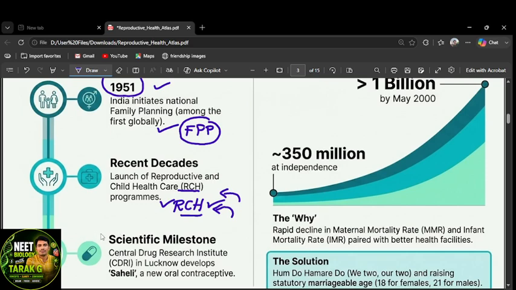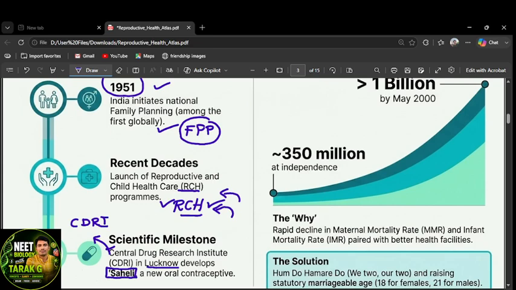Here is CDRI, a very important abbreviation. CDRI is the Central Drug Research Institute, located in Lucknow. Their contribution: they developed the non-steroidal contraceptive pill named Saheli. It is a famous name, one of the wonderful contraceptives.